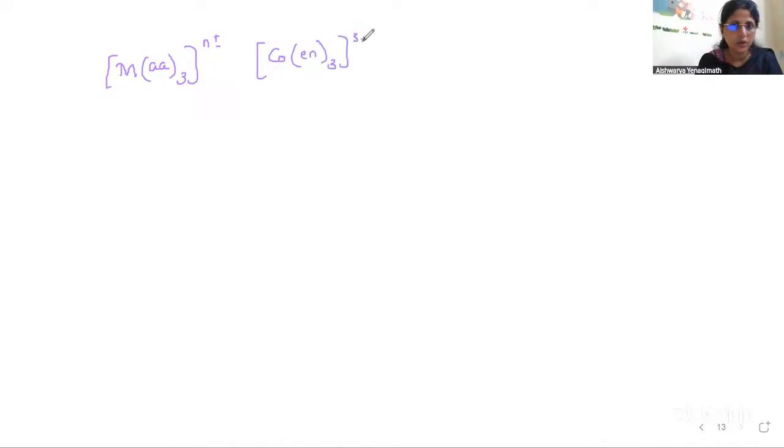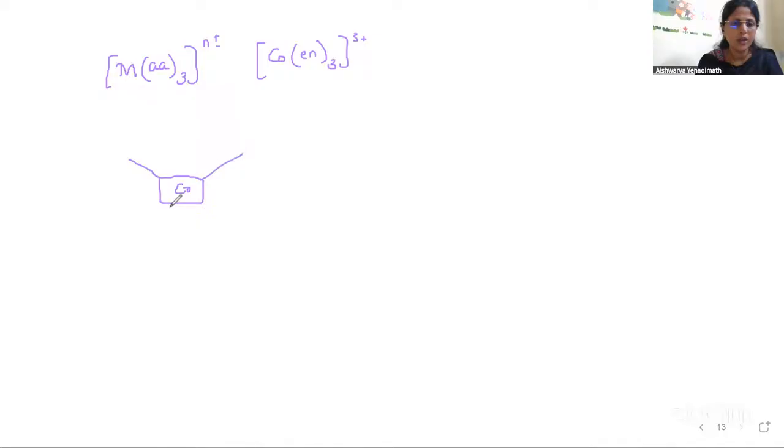Take another example. I'm taking a typical example. Now you can see here it is M AA3 n plus or minus. AA means I am talking about a bidentate ligand. So what should we take as the metal atom M? I'll take it as cobalt. Fine. So cobalt, AA bidentate ligand en, ethylene diamine, and the charge is +3. So let us see how we can write. Okay, in the center is the metal atom, that is cobalt.